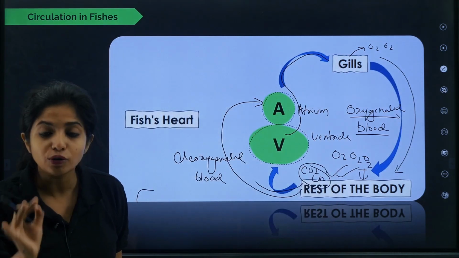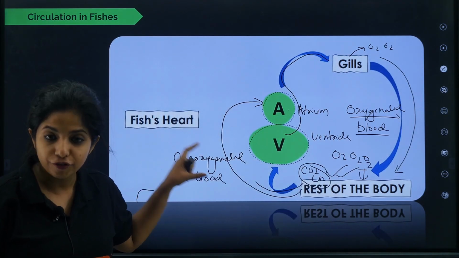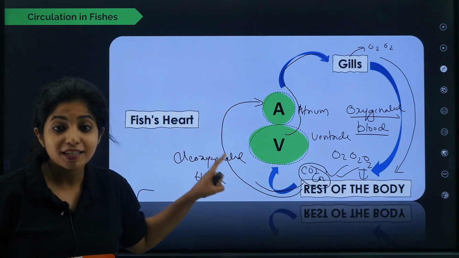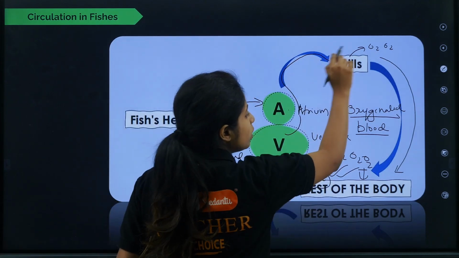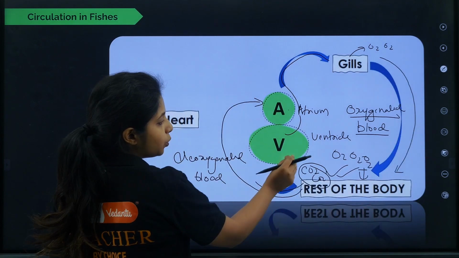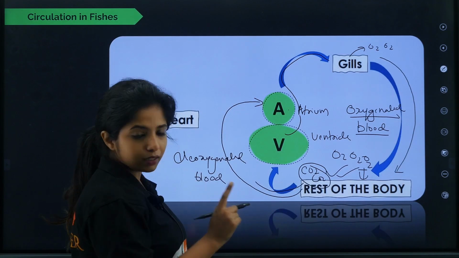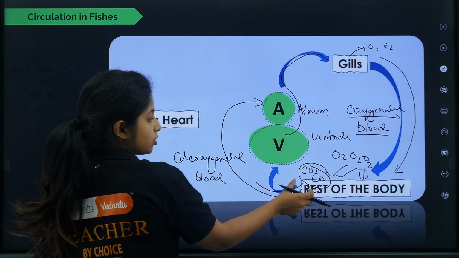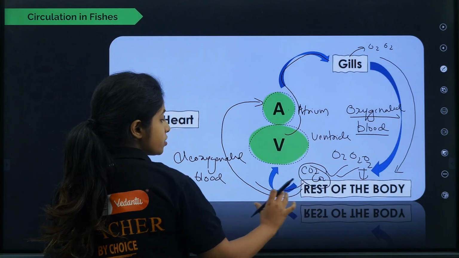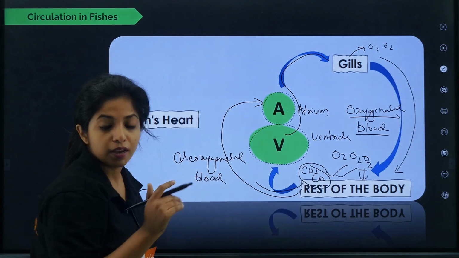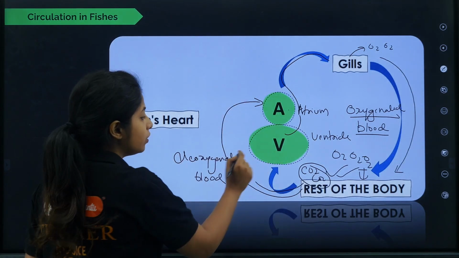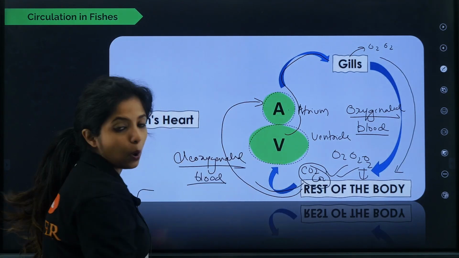So if you have noticed one thing, in the case of fishes, the heart is not pumping oxygenated blood. And in the whole cycle, the blood is transported through the heart only once. From the gills you got oxygenated blood, the oxygen is taken, deoxygenated blood is left back, this deoxygenated blood is taken to the heart, from the heart it goes to the gills. So there's only one cycle happening, and over here the heart is receiving just deoxygenated blood.